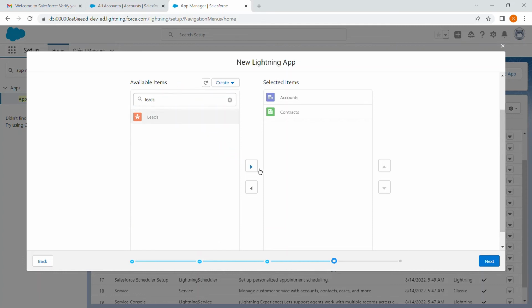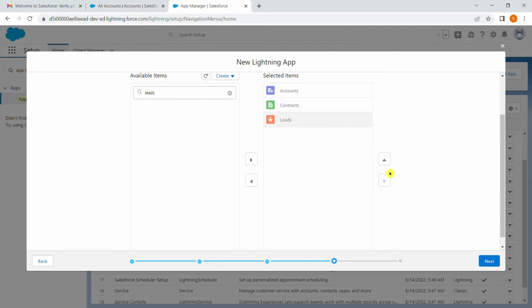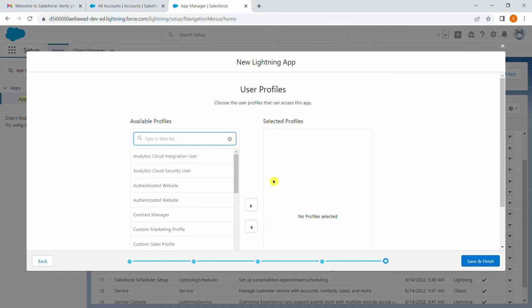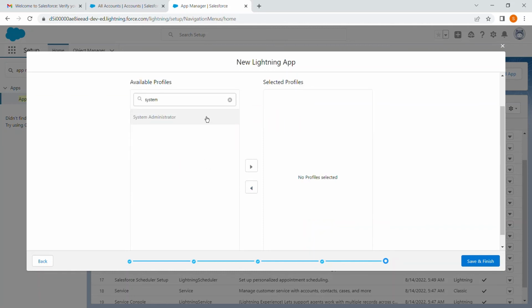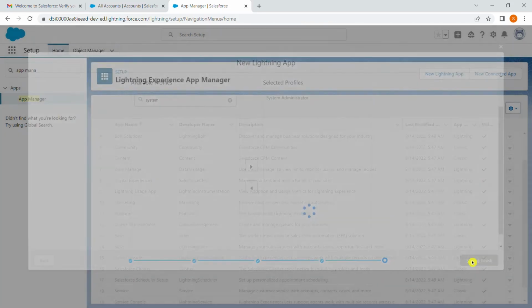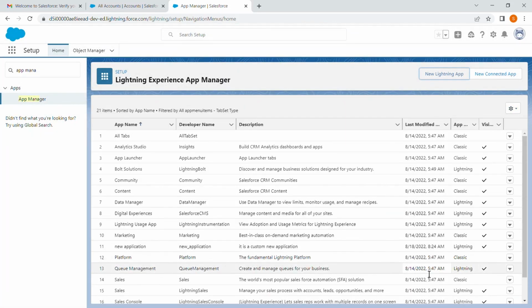Leads. And we can manage the account objects here at any place using the arrows. And I'm going next. Here it represents that we are giving permission to which of the users inside the organization. For now I am using just the system administrator. It's done. Now we can go in here.